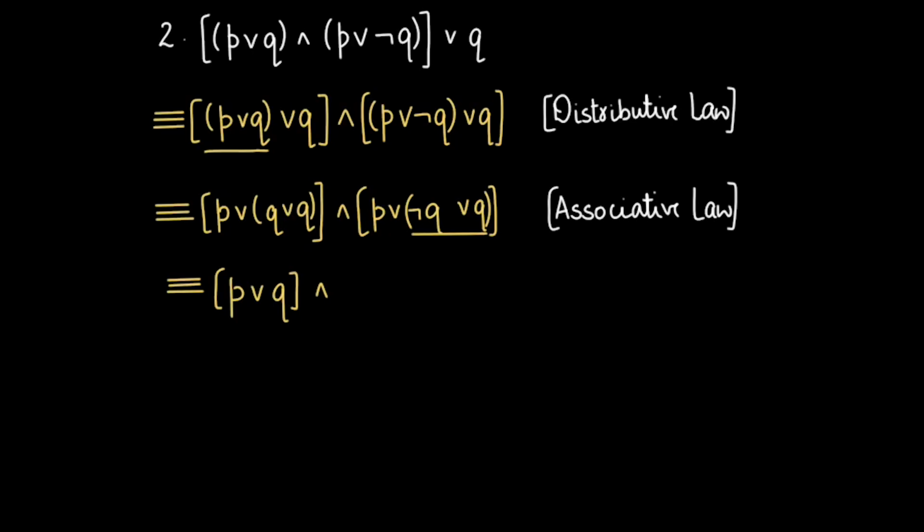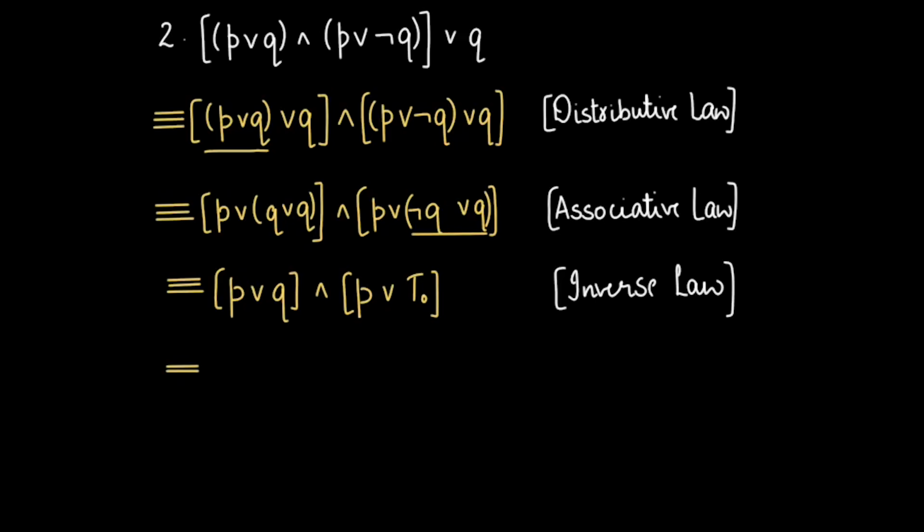And when we apply an OR operator, we get a true statement. And then I'll denote this by, say, T naught. Just for convenience, T naught is not something very complicated. I'm just denoting a true statement here as T naught. I'm applying the inverse or the negation law here. And how did I get Q or Q as Q? I applied the idempotent law, if you remember. So I get it as P or Q and P or T naught.